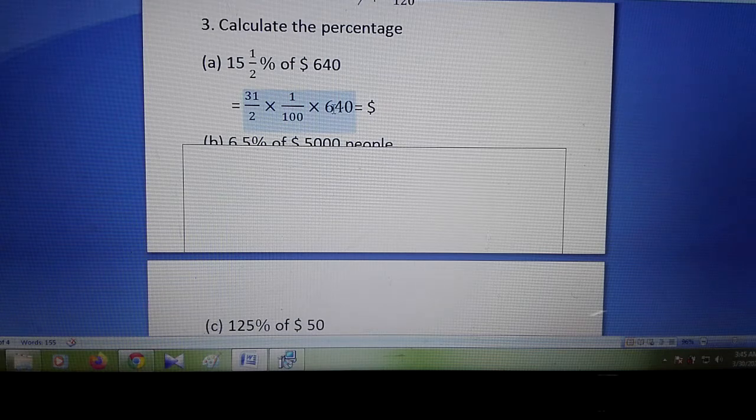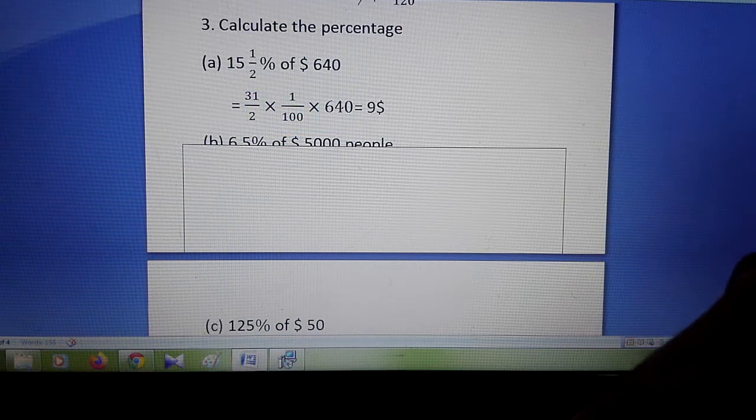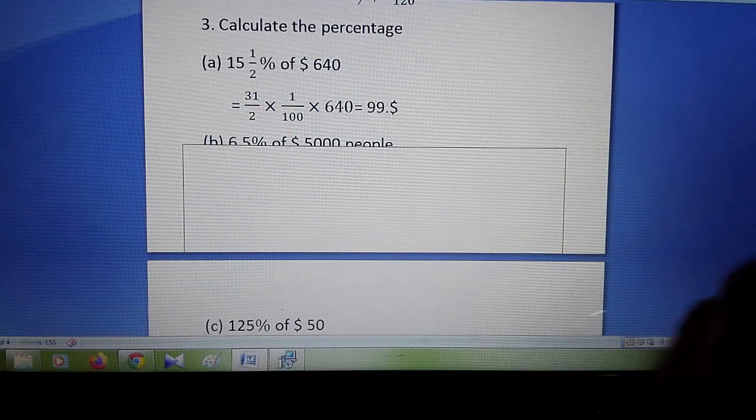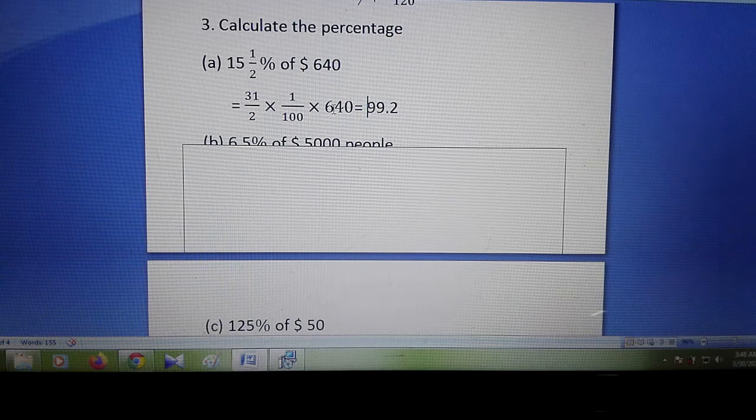Okay, it will come 92.2. Okay, now just give me, the answer will be 99.2. Okay, the answer is 99.2. And you know that the dollar sign will be the first, so no problem, at the dollar.